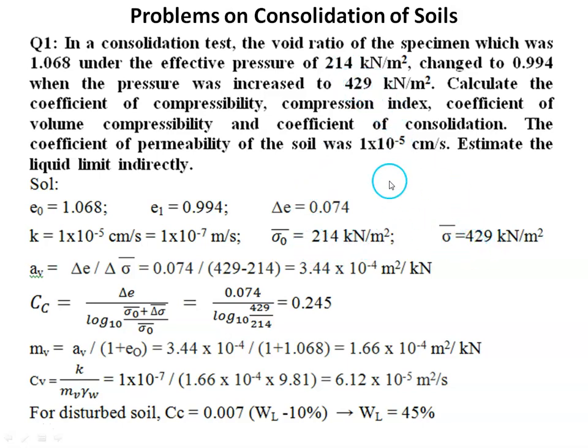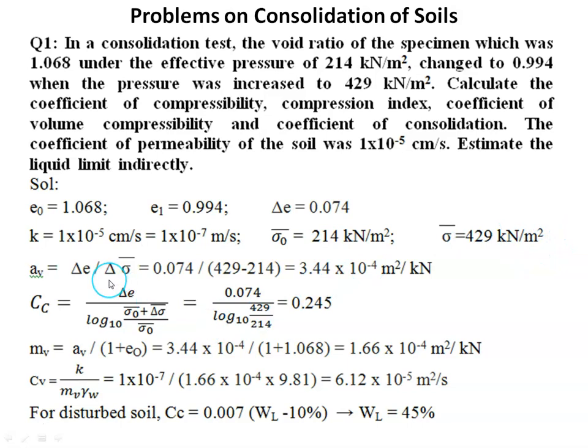Then within this pressure increment, the change in the void ratio is 1.068 minus 0.994, which is 0.074. The coefficient of permeability is given in centimeter per second, and it is converted to meter per second, because the pressure units are kilonewton per meter square.